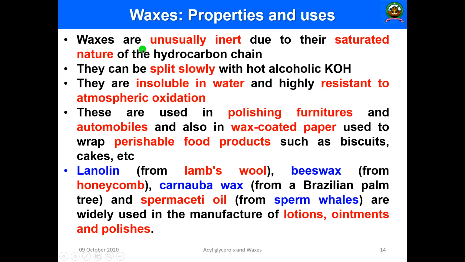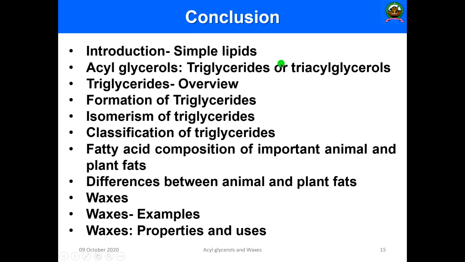So this is all about triacyl glycerols and waxes. With this we can conclude.